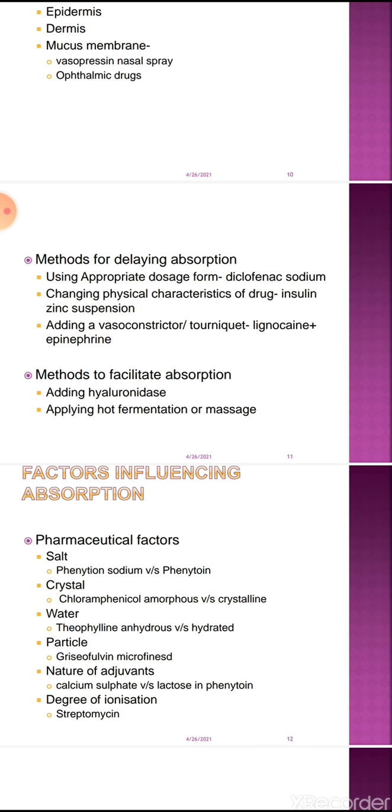So the toxicity of lignocaine is also reduced because it is not passed into the nearby tissue. These are the advantages of why epinephrine is combined with lignocaine. And this question is very frequently asked in your exam.